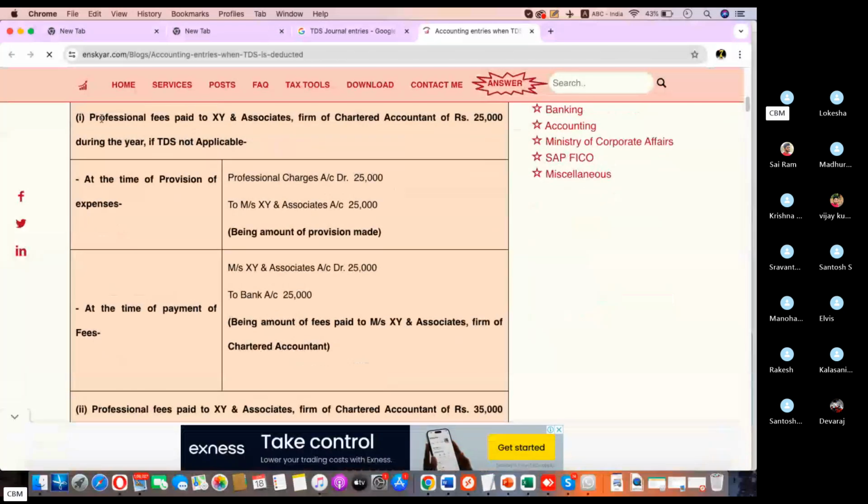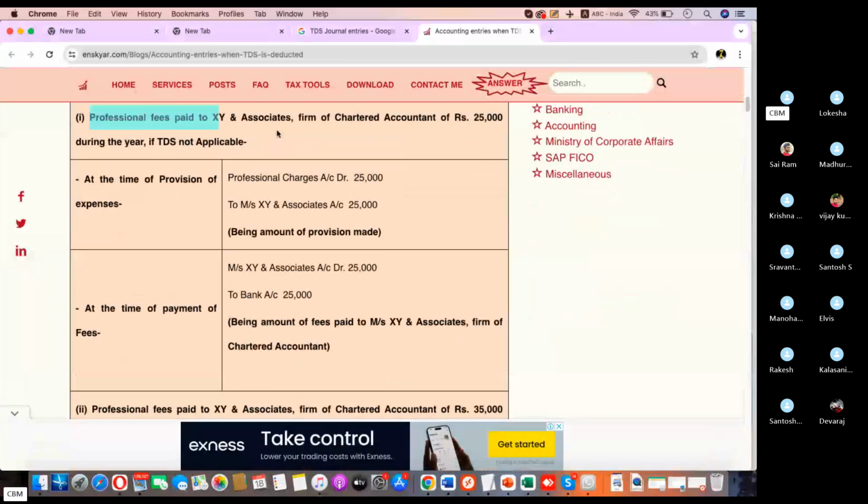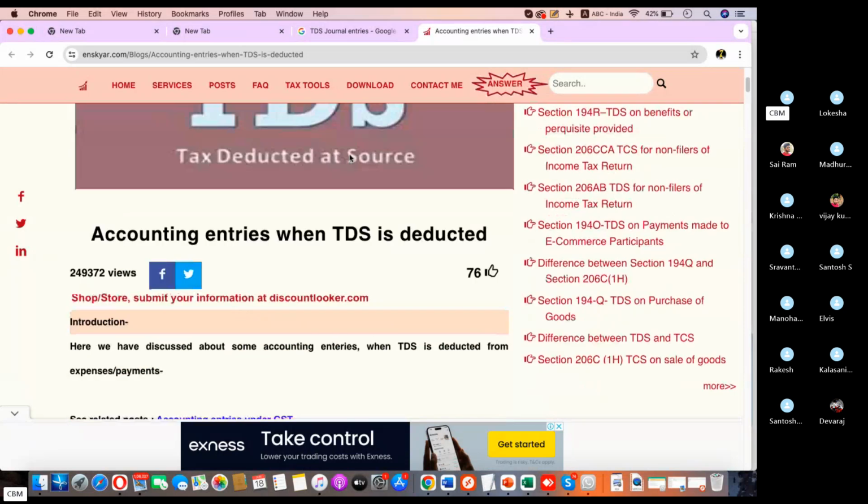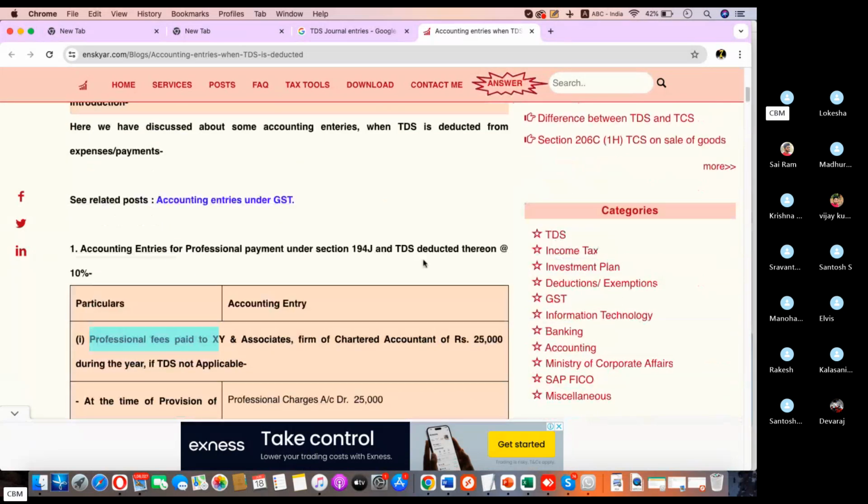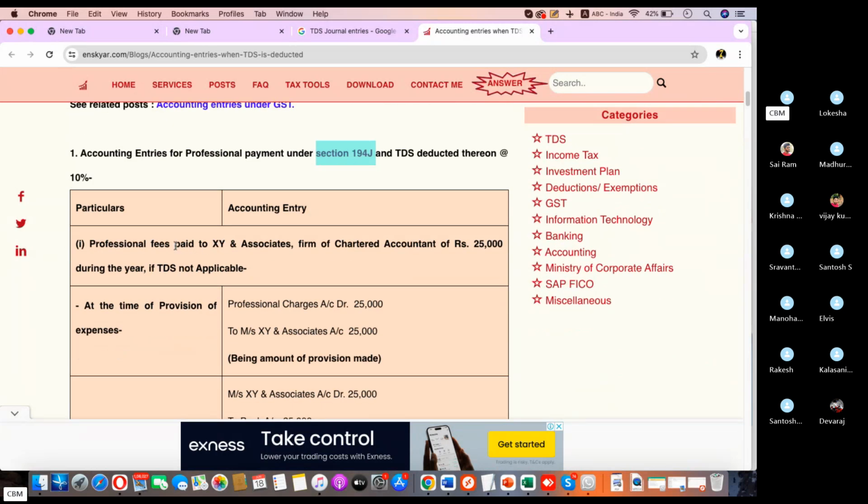So here, professional fees. For professional fees, the section is 194J. Professional fee paid to an extra associate firm of chartered accountants, 25,000 during the year. TDS is not applicable, because as per 194J, the threshold limit is 30,000, and only if it is more than 30,000 will TDS be applicable.